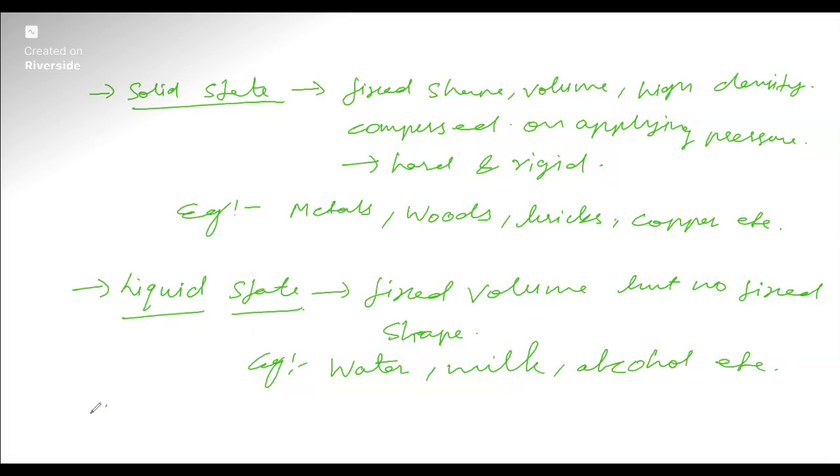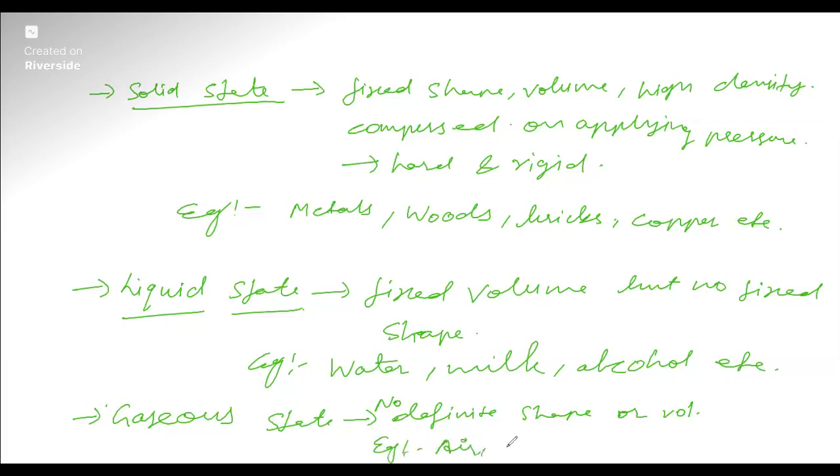Next is the gaseous state. A gas does not have a definite shape, and it can be compressed to a large extent by applying pressure on it. Examples of gaseous states are air, oxygen, nitrogen, etc. These are about the gases.